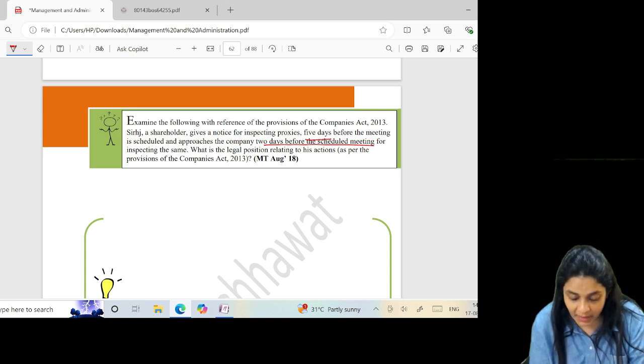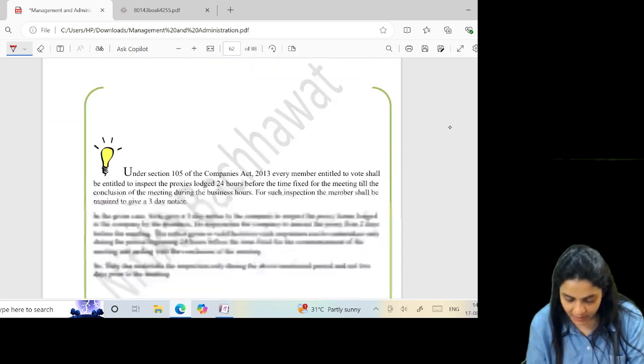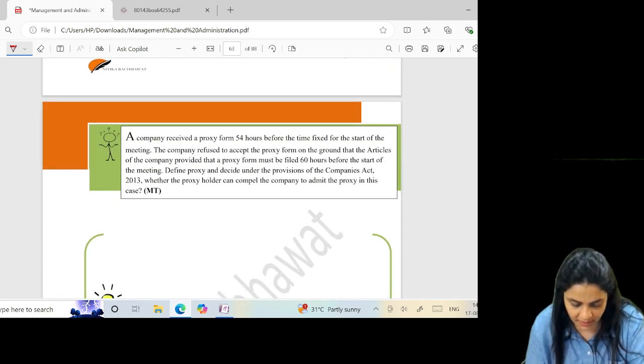But inspection can be done 24 hours before the meeting till the conclusion of the meeting. Here he wants to inspect 2 days before the meeting. That cannot be done. It can be only 24 hours before the meeting.